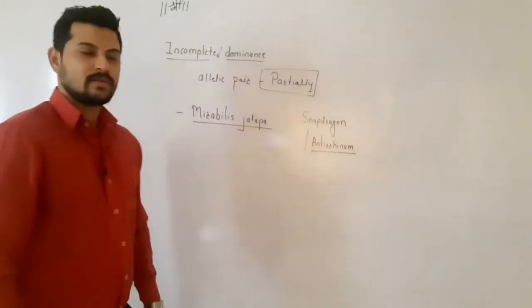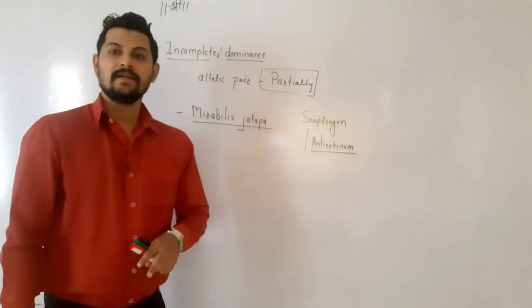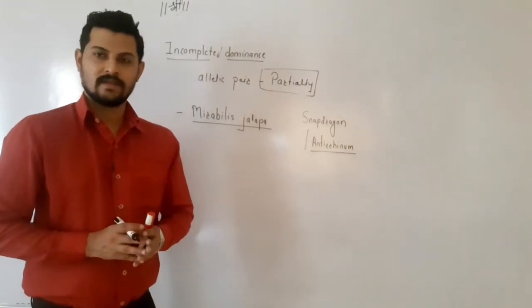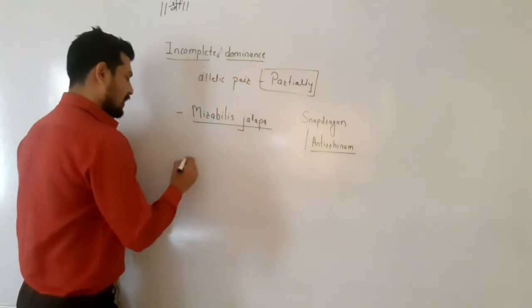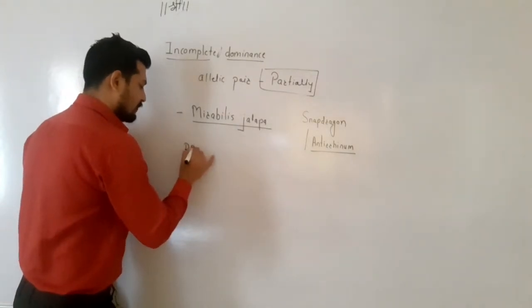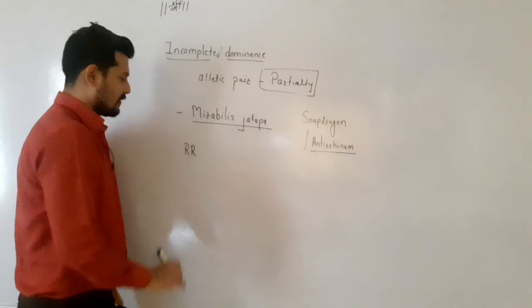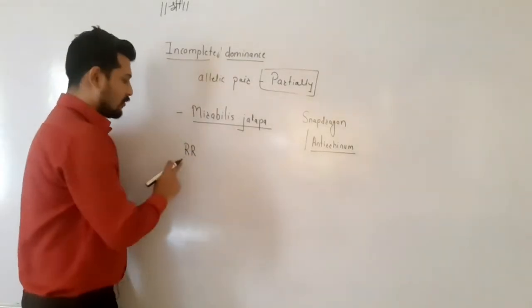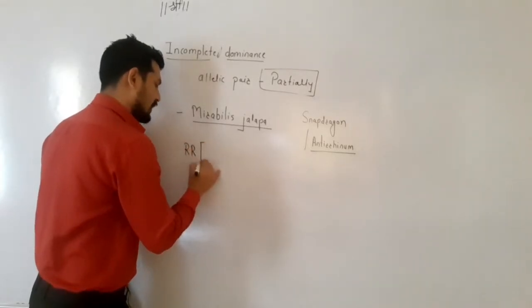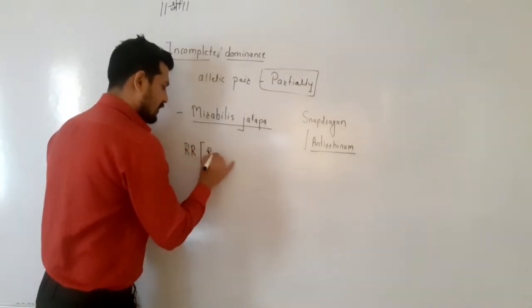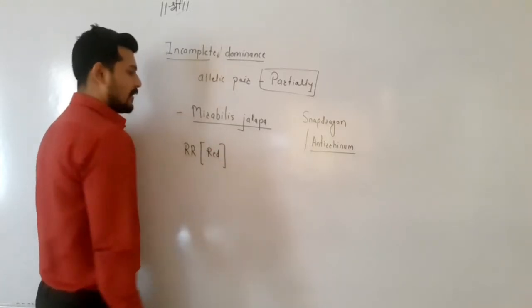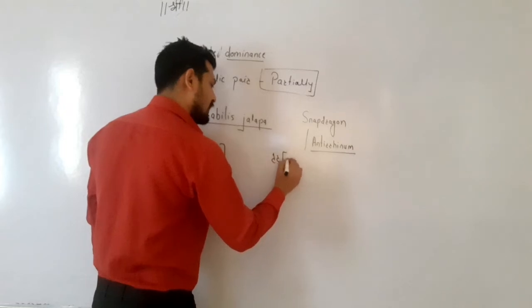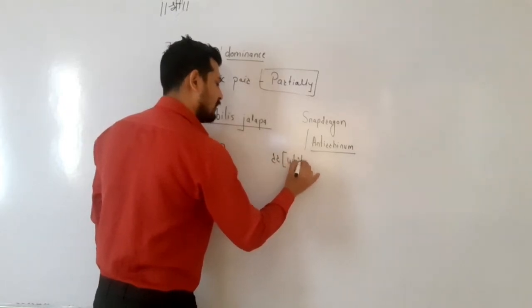Both the snapdragon and Mirabilis jalapa show incomplete dominance. In Mirabilis jalapa, two types of alleles are observed. When the capital R, that is both alleles are dominant, the Mirabilis jalapa produces a red colored flower. And when the plant has both recessive genes, it produces a white colored flower.